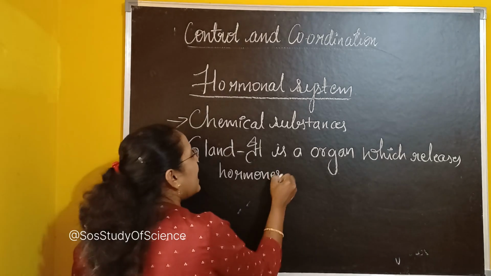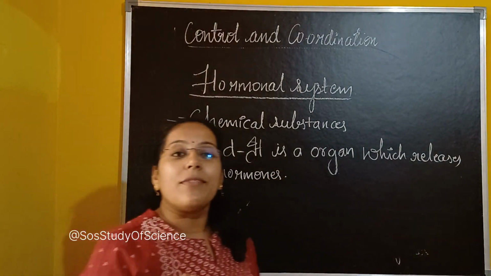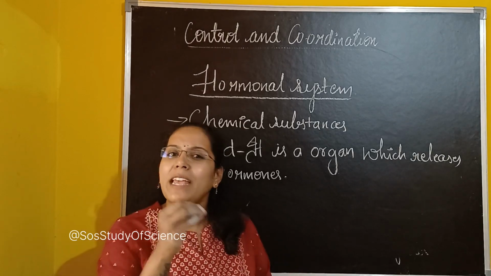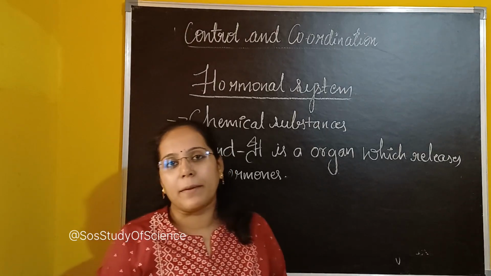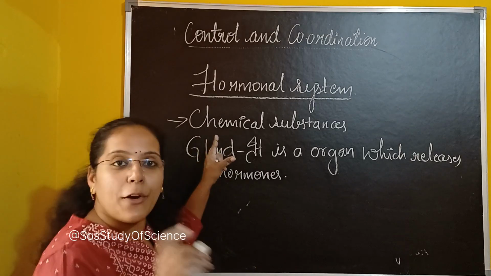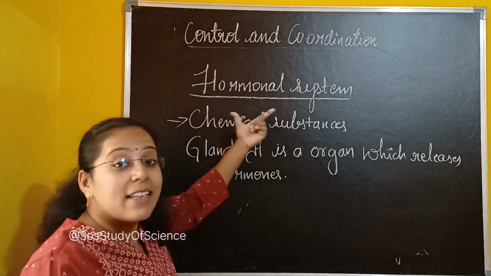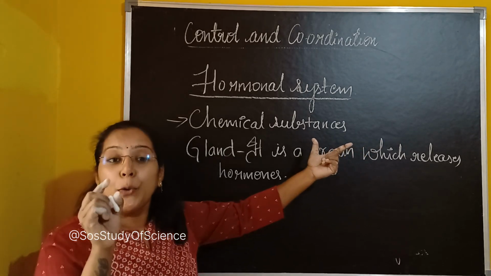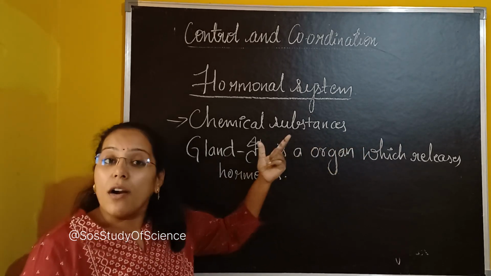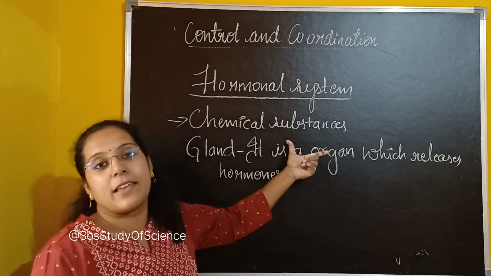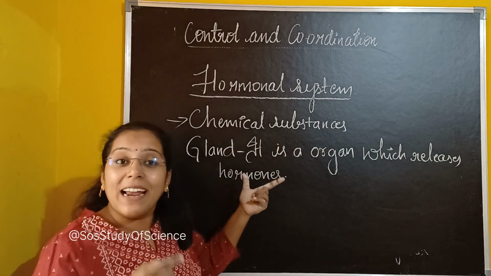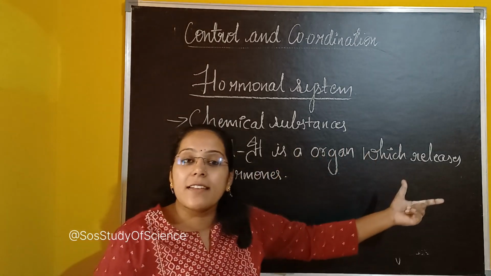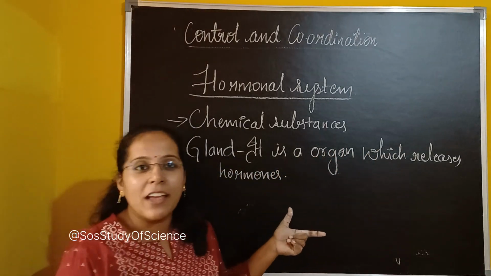We have many glands in our body. When I talk about animal hormones, I will be teaching you about each and every gland in a detailed manner. I think you are clear with what the hormonal system is: a system which includes a set of glands to secrete hormones. A hormone is a chemical substance, and a gland is an organ which releases hormones. I hope you are clear with this.